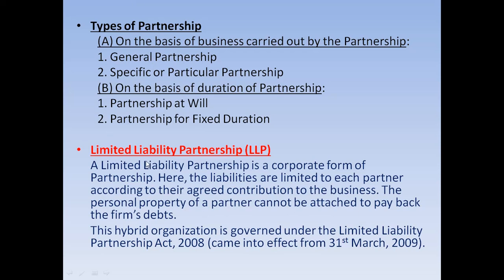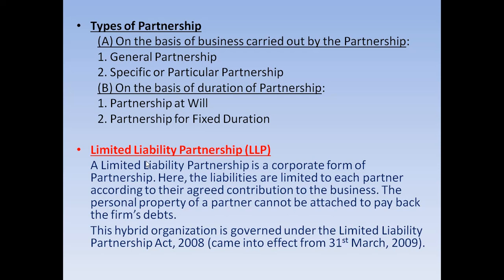Okay, so there is one more form of partnership here, which is called LLP, which is a limited liability partnership, which is actually a corporate form of partnership. Okay, it is just like the company. Here, the partners have the limited liability. Let us suppose the partners are A, B, and C again. So here in this limited liability partnership, each partner will have the limited amount of liability, which means that he or she can bring a certain amount of capital. Beyond that level, they cannot raise the capital.